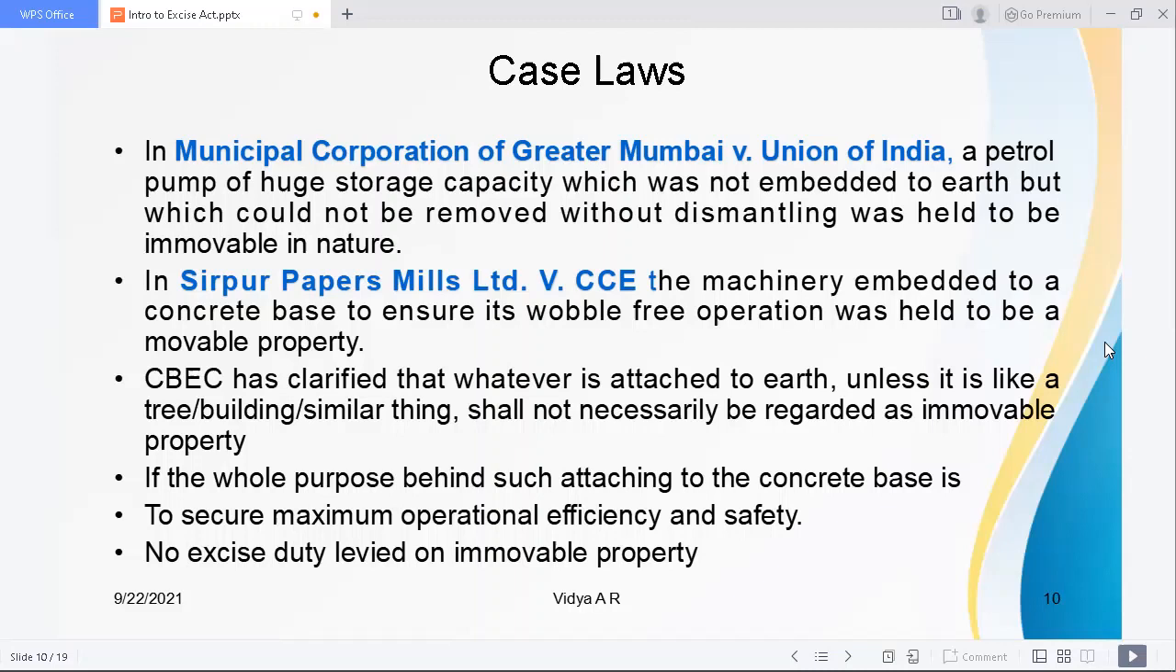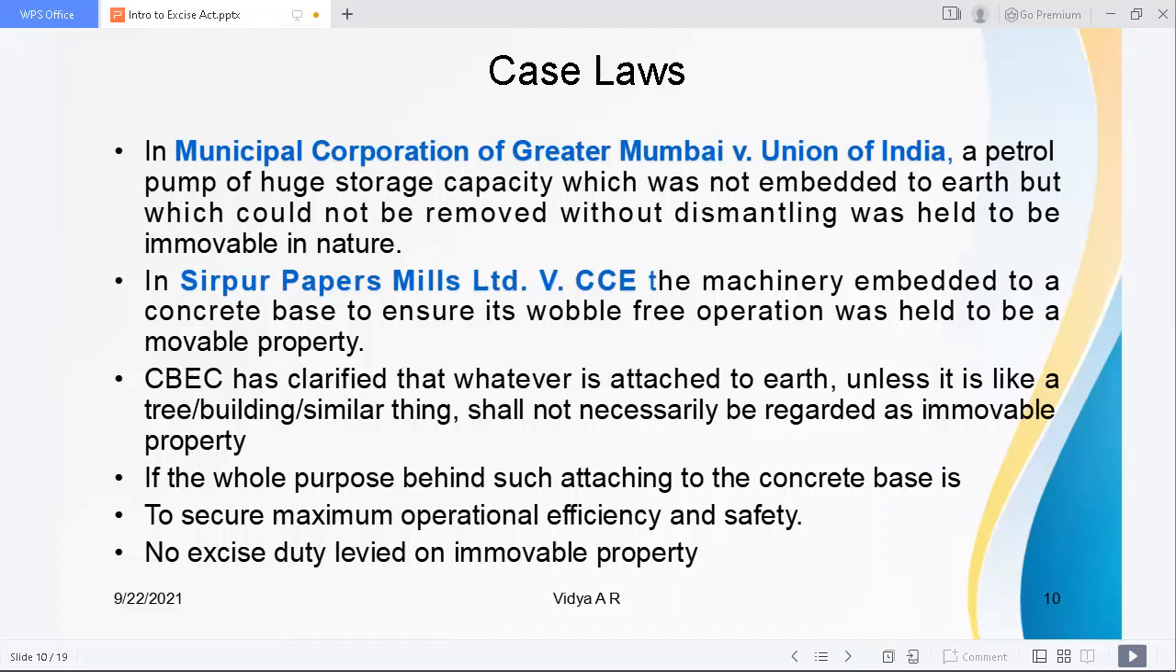Another case is Sirpur Paper Mills versus CCE. In this, a machinery was in question. The machinery was embedded to a concrete base of the factory, and this had been done to ensure wobble-free operation. Such machinery was held to be movable property because it was just attached to a concrete base and it can be removed. The CBEC has clarified that whatever is attached to earth, unless it is like a tree or building or a similar thing, shall not necessarily be regarded as immovable property.